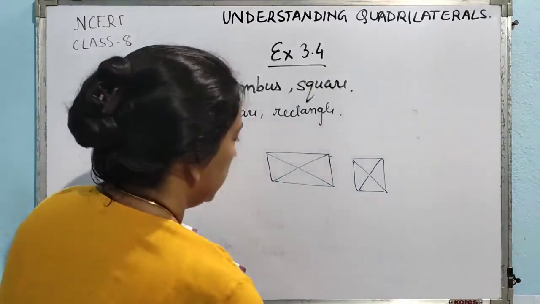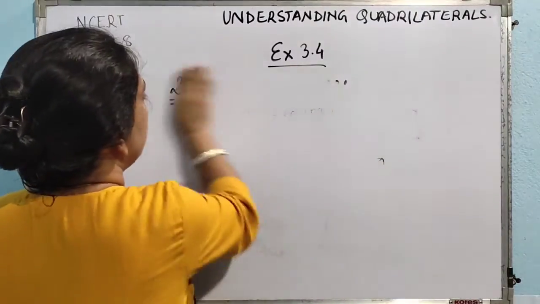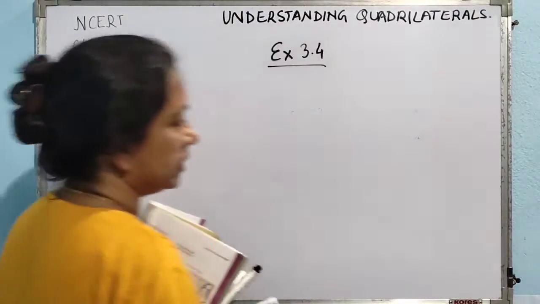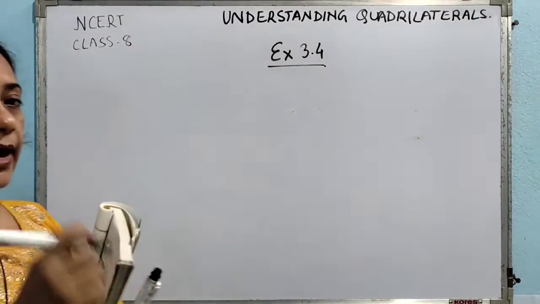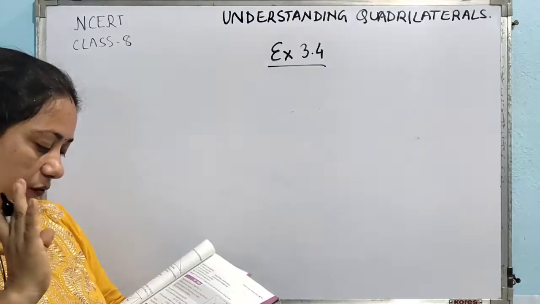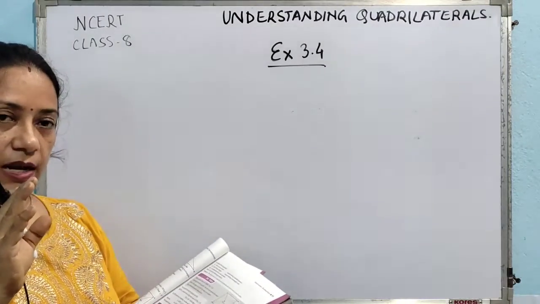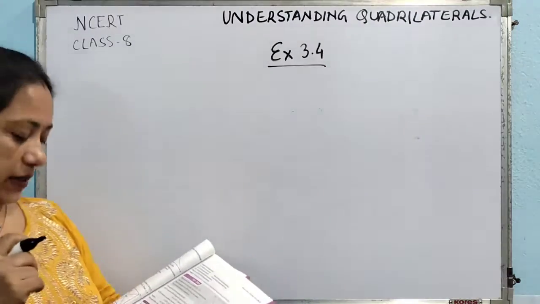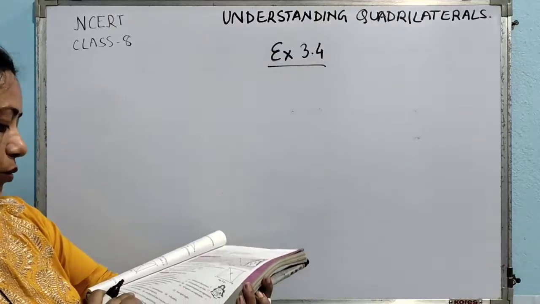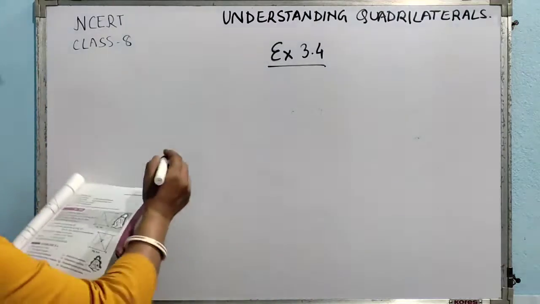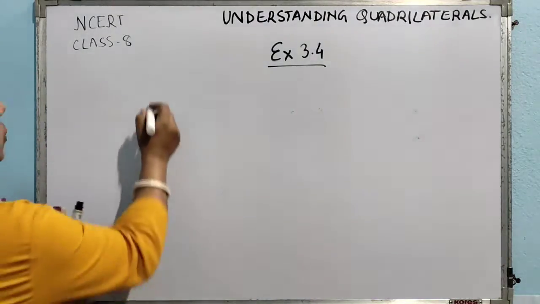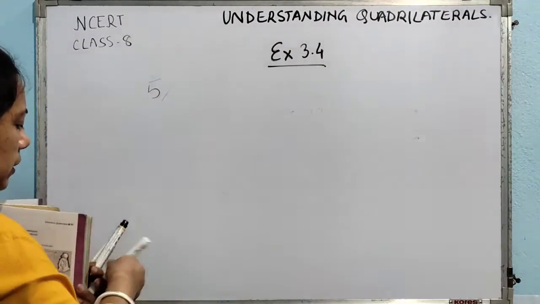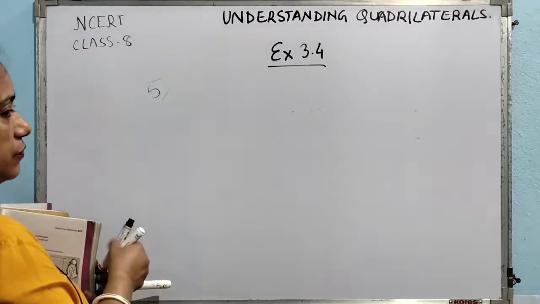So, these things have been discussed. All of you know what is a convex quadrilateral and what is a concave quadrilateral. In a convex quadrilateral, all the diagonals will be lying totally in the interior of the quadrilateral, and all the angles will be of measurement less than 180 degrees. So, they are asking why a rectangle is a convex quadrilateral. Here you will have to write both the reasons. We are having 2 reasons for that one.